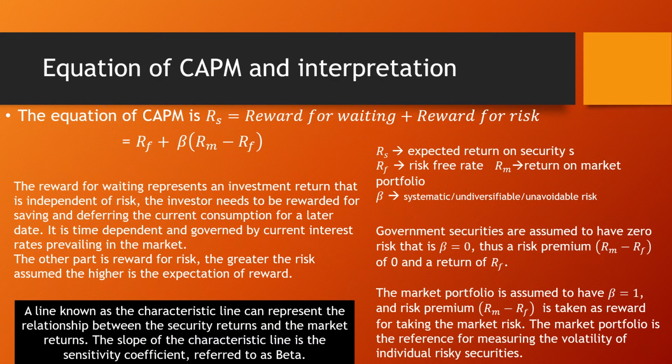Now comes the equation of CAPM. The equation of CAPM is RS equals reward for waiting plus reward for risk. So what is RS? It is the expected return on security S. What is reward for waiting? It represents an investment return that is independent of risk.